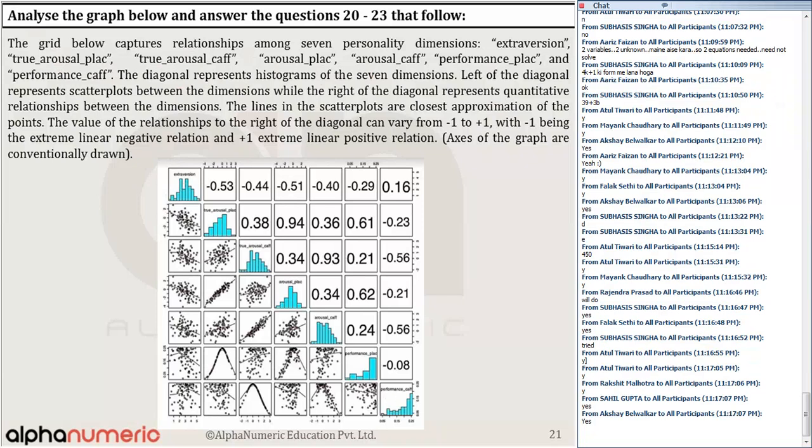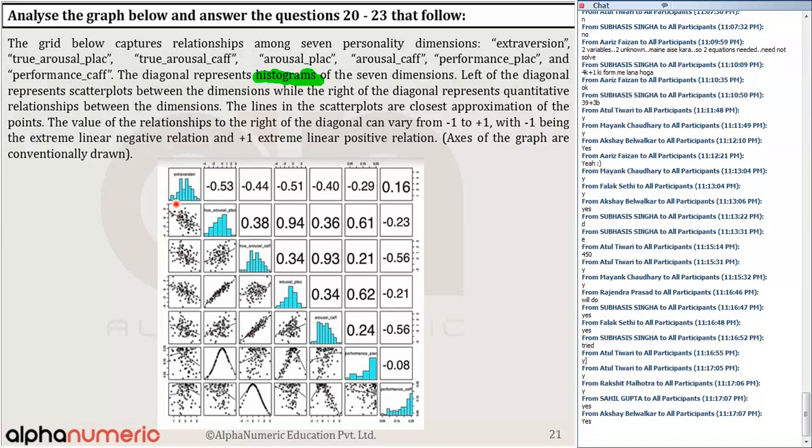Now, what is the meaning of the term histogram? If you look at the histogram, the basic meaning is that on the x-axis the values are given, and the y-axis represents the frequency. That is, how much time that particular value is repeating. So that is the meaning of the histogram. The value of the y-axis represents the frequency: how many times each of the values is repeating.